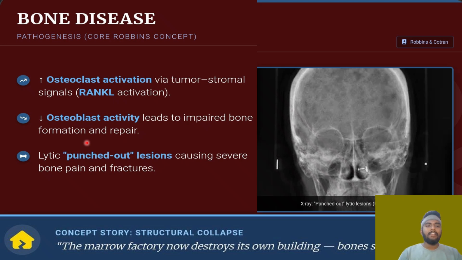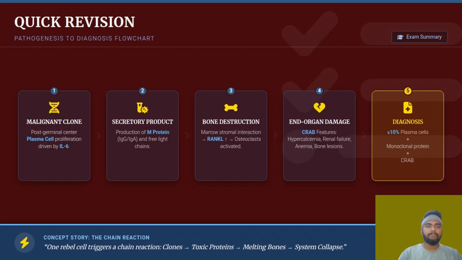So whenever there is a question like punched out lesions, you have to immediately think about multiple myeloma causing severe bone pain and fractures. It is actually very painful, and fractures are the complications.